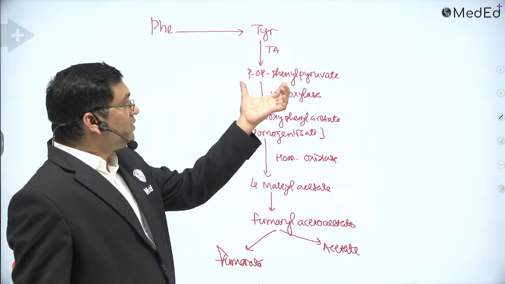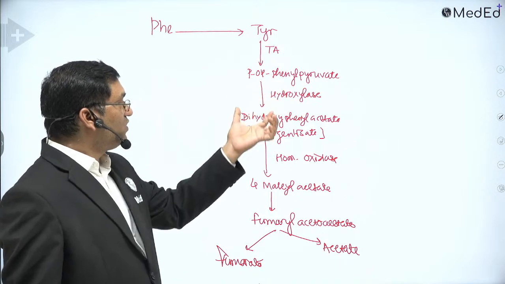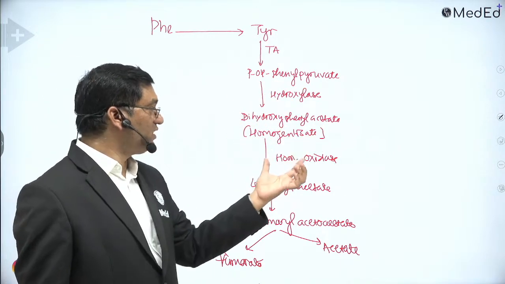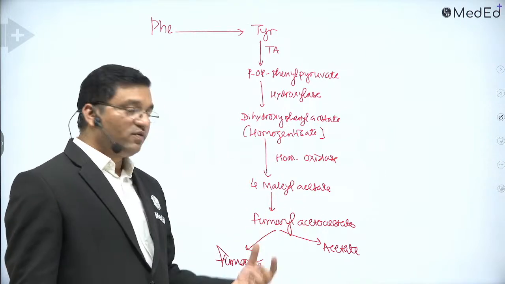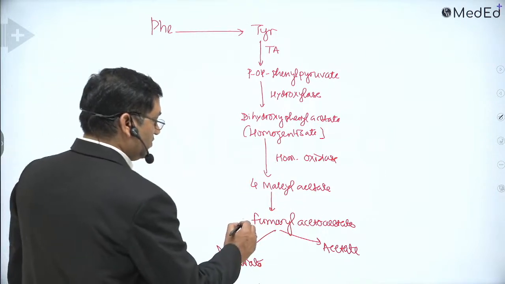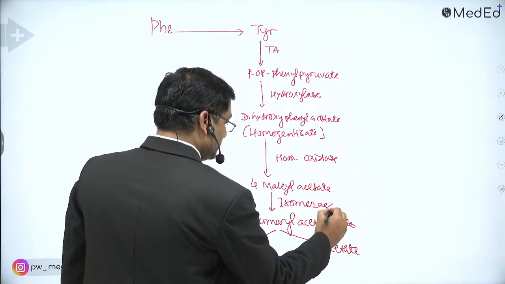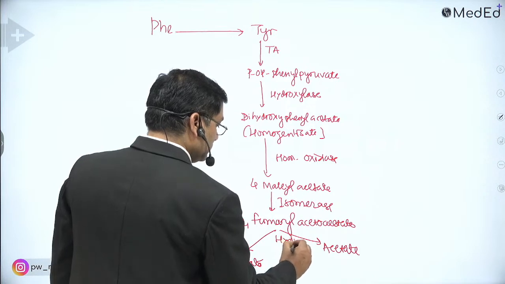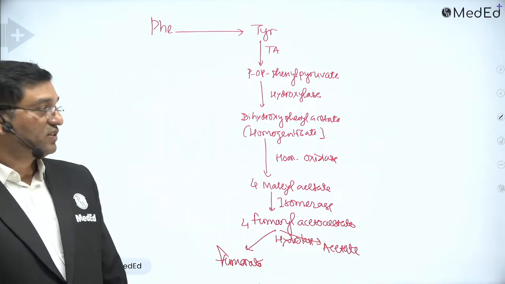Tyrosine will give you the para-hydroxyphenylpyruvate. By the transamination reaction, this is converted into dihydroxyphenylacetate or homogentisate, which is converted into 4-maleyl acetoacetate and 4-fumaryl acetoacetate by the isomerase. And by the hydrolase, this is converted into two, that is fumarate and acetoacetate.